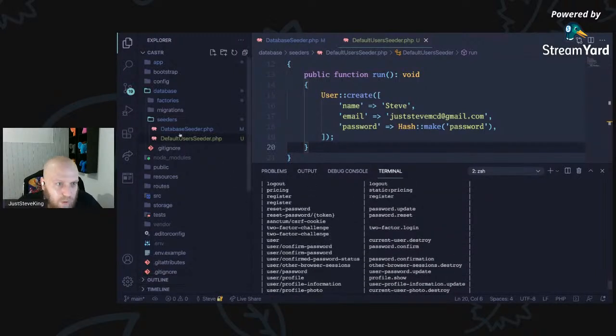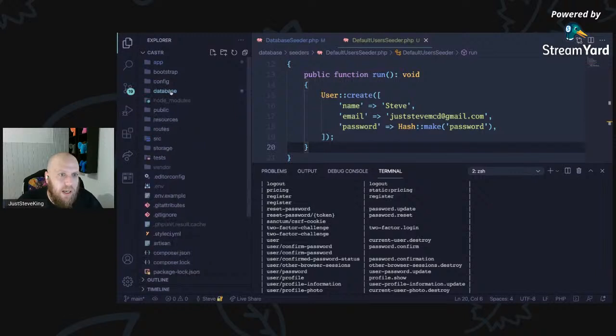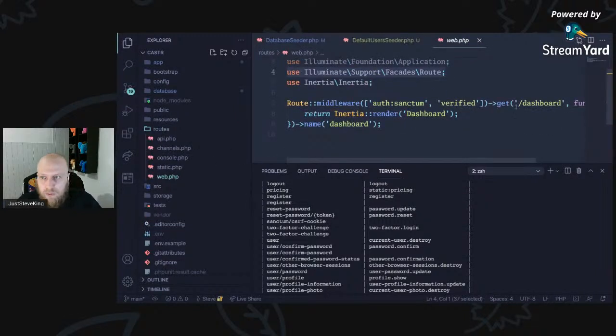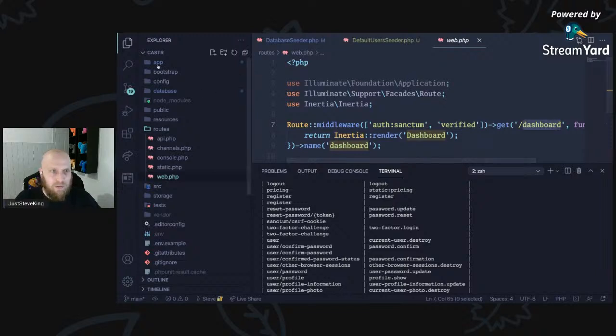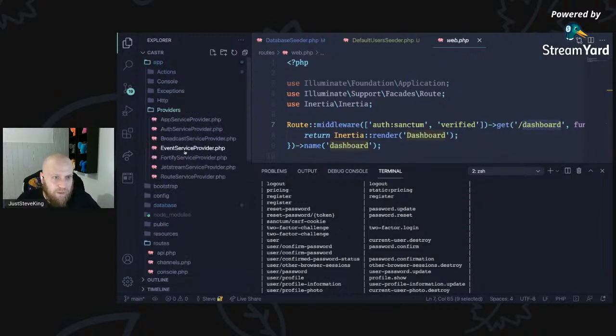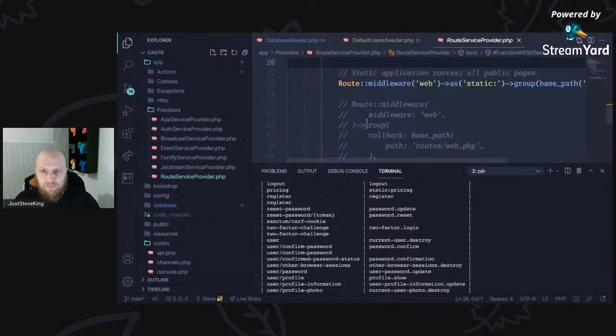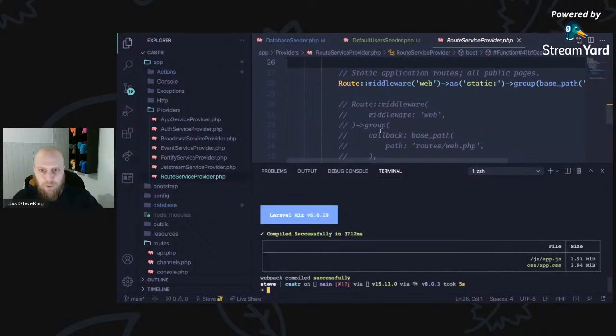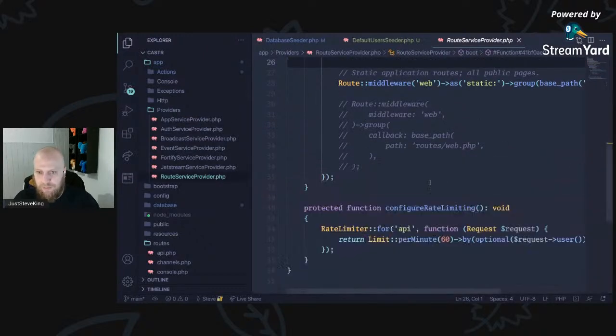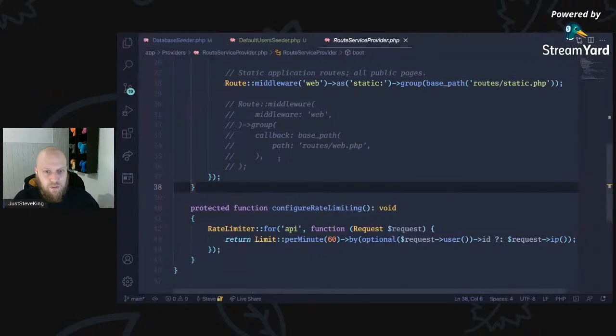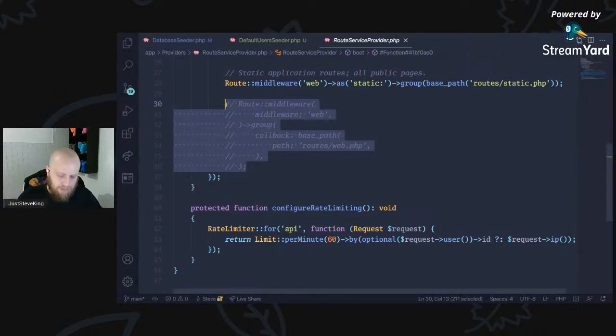I thought we had one in our web routes. Web dashboard. We've got one, unless something's stopping it from loading in our route service provider. Yes, it is. We disabled it. Right. So now we can just uncomment that out.